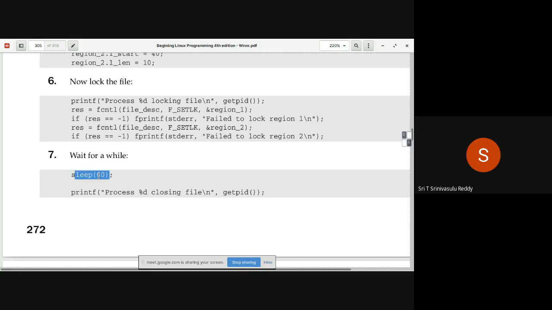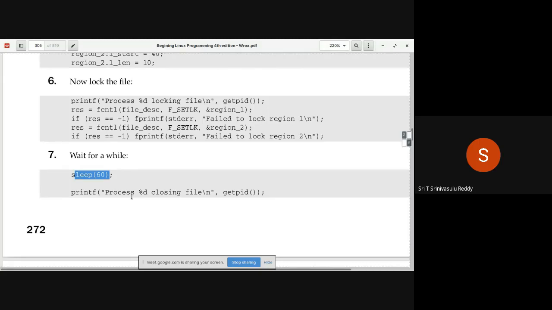So that's all, it's as simple as this. Sleep for 60 seconds, and at the end, you also print that this process is closing. So printf "process so and so is closing the file". What do you mean by that? If you close a file, all the locks applied on that particular file by this program will automatically be unlocked.